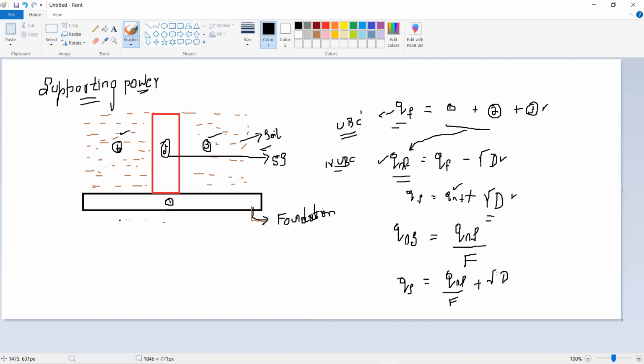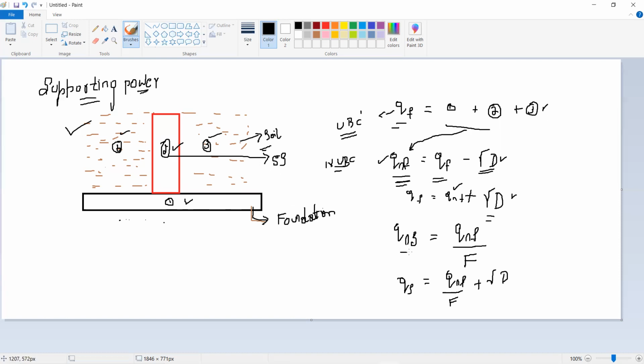Again I am repeating, guys. Ultimate bearing capacity means you consider all three components 1, 2 and 3. You can observe the diagram here. If it is a net ultimate bearing capacity, we consider only components 1 and 2. Therefore, to calculate Q suffix NF, Q suffix NF is equal to overall pressure minus gamma into D. Gamma into D is nothing but component 3, right?